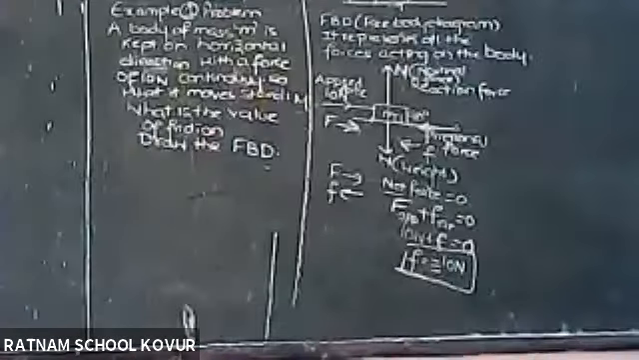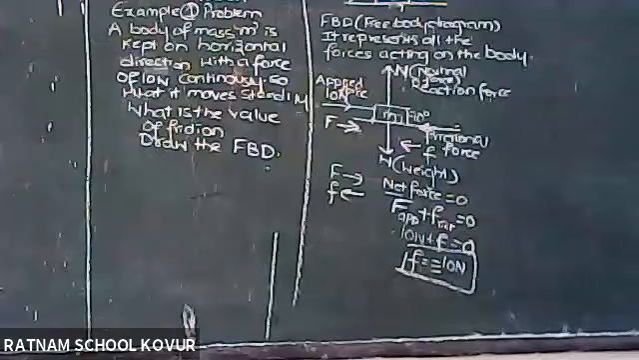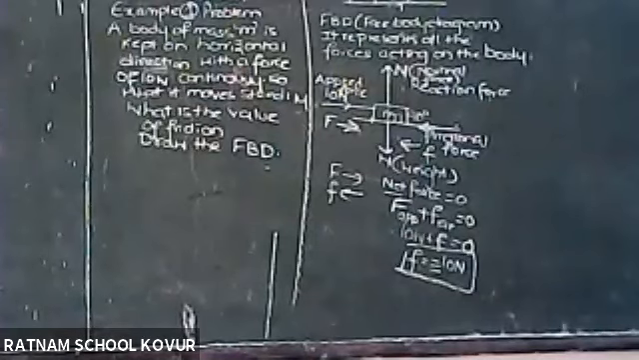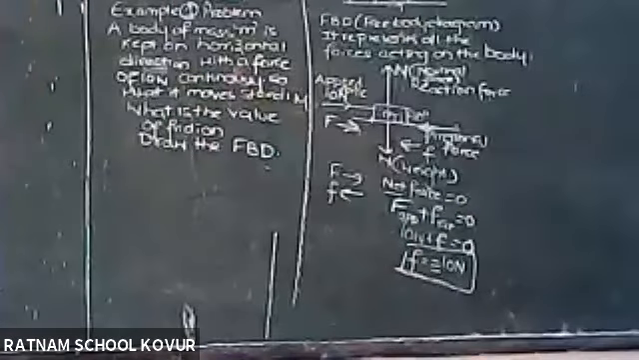Applied force and frictional force should be equal to 0 when the net force is 0. Gravitational force, since the object is moving in the horizontal direction, we are not talking about vertical forces.